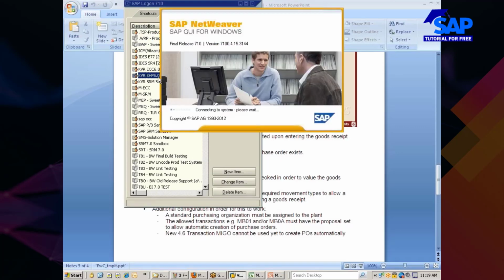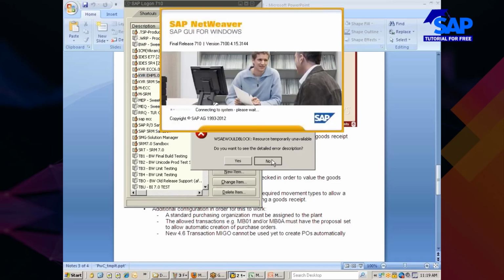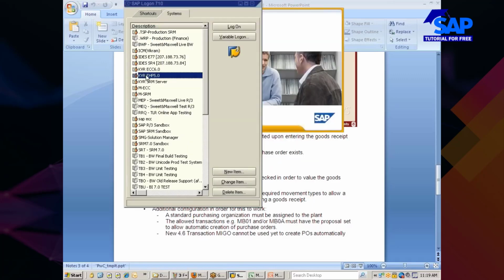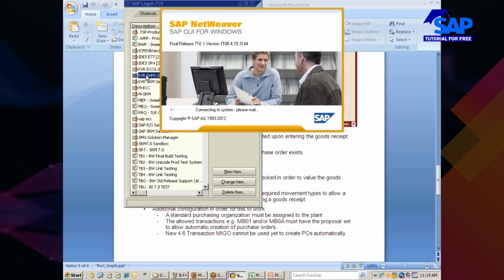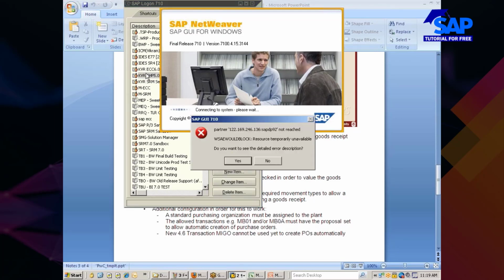Why is it getting disconnected? Pavitra, can you please check on your end? Is the system available? Yeah, give me a moment, sir.